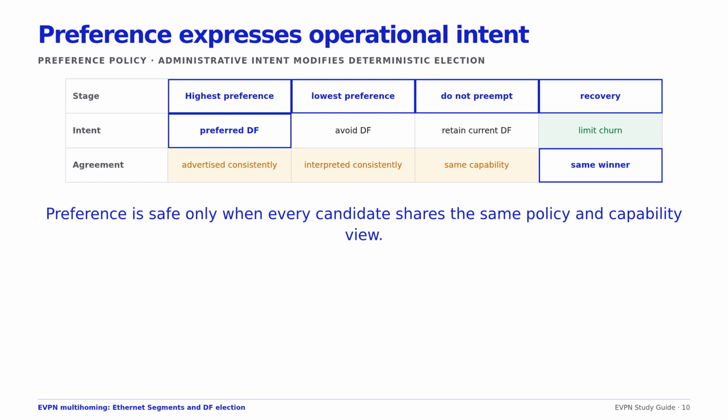Preference-based election adds a direct administrative signal. Current RFC 9785 defines highest and lowest preference algorithms, a default preference, tie-breaking, and an optional do not preempt behavior. This is useful when one leaf should be preferred because of capacity, locality, or maintenance intent. It also creates an interop risk.